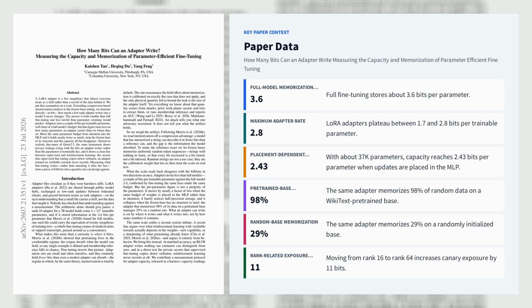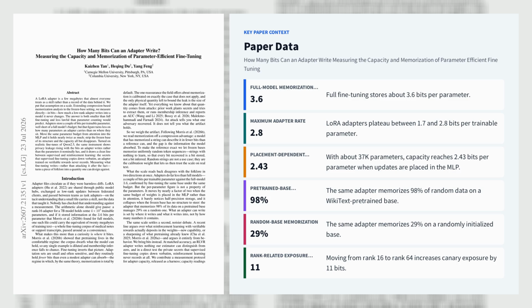The frozen base also matters dramatically. The same adapter memorizes 29% of random data on a randomly initialized base versus 98% on a Wikitext pre-trained base, while full fine-tuning of the random base reaches 99%. On Qwen 2.5 0.5B, canary exposure tracks written bits rather than nominal rank. Increasing rank from 16 to 64 raises exposure by 11 bits.